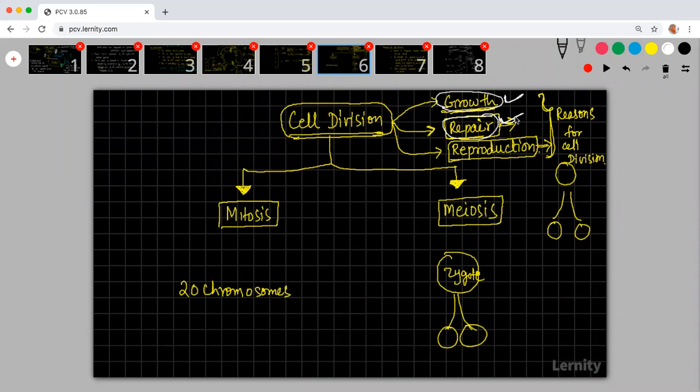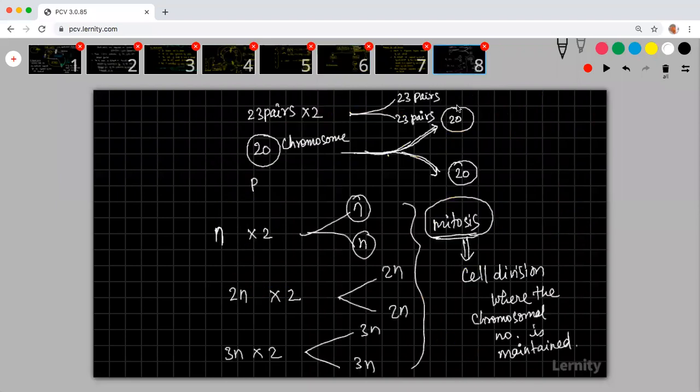My muscles are growing, mitosis. My hair is growing, mitosis. My skin is becoming dry and being replaced, again mitosis. So whenever growth and repair happen, the cell division that will happen is mitosis. What is mitosis? It is a cell division where the chromosomal number is maintained exactly.